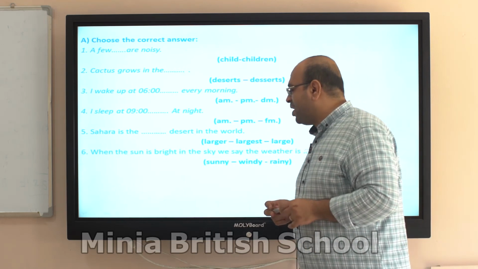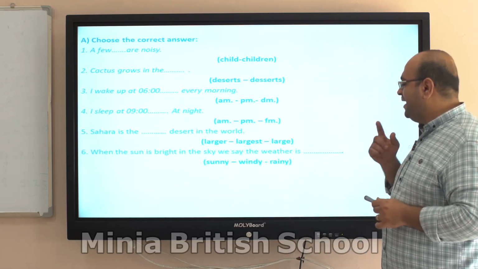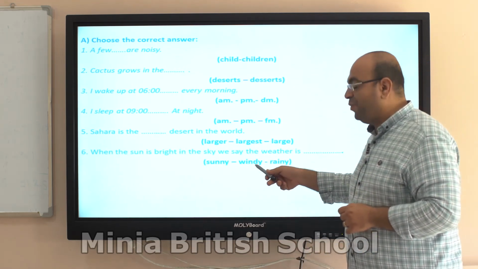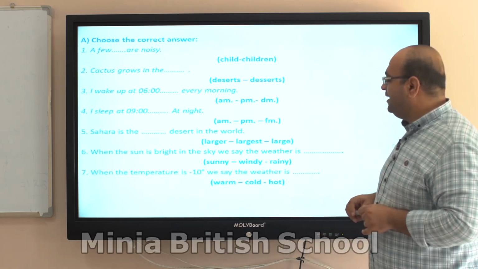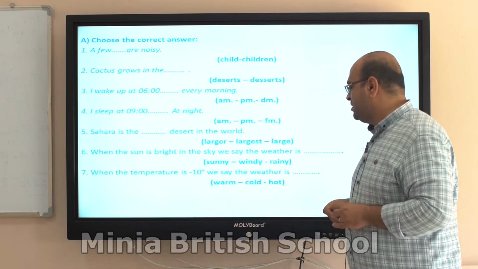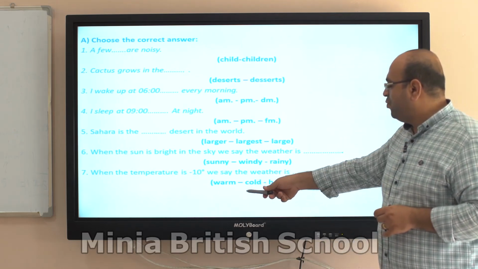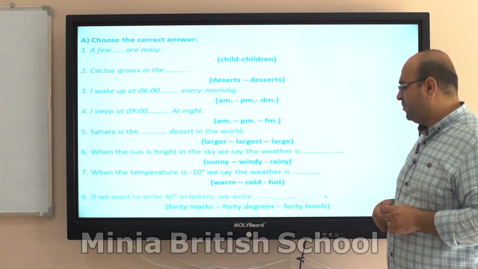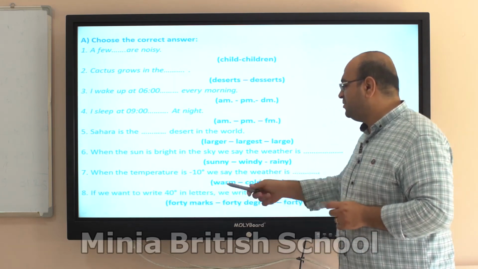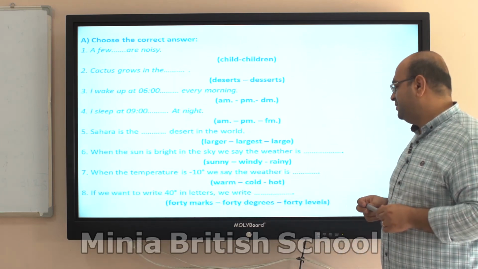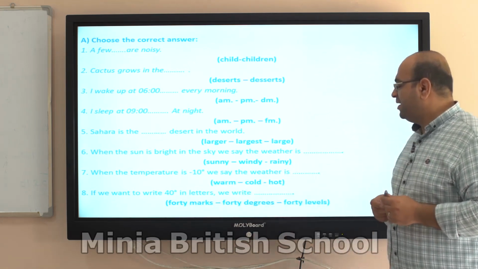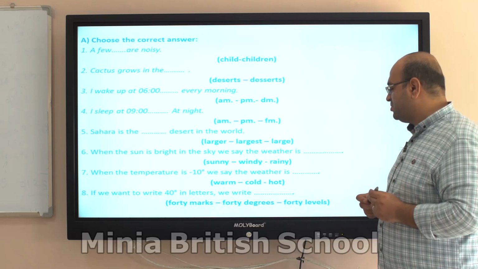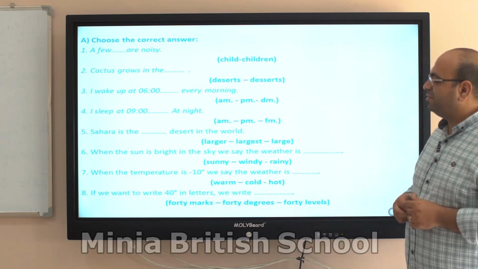When the sun is bright in the sky, we say the weather is sunny, windy, rainy. When the temperature is minus 10 degrees, we say the weather is warm, cold, hot. If we want to write 40 in letters, 40 with the little circle on top. In letters, we write 40 marks, 40 degrees, 40 levels.